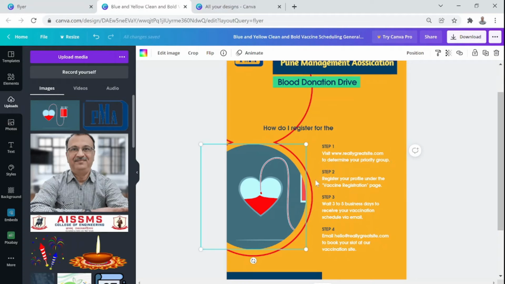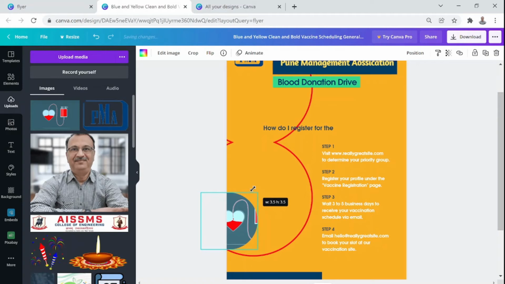Now I think that the size of this circle in which I have embedded the image is too big compared to the flyer. I can reduce its size, and then I can put it somewhere like this. You can do all of this.